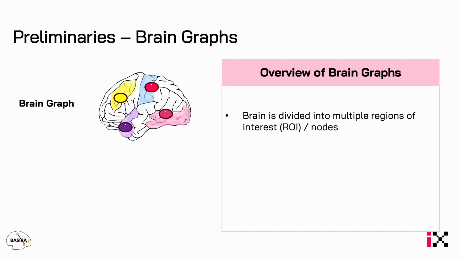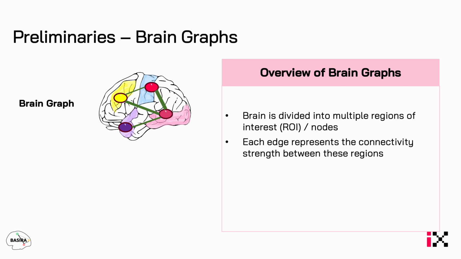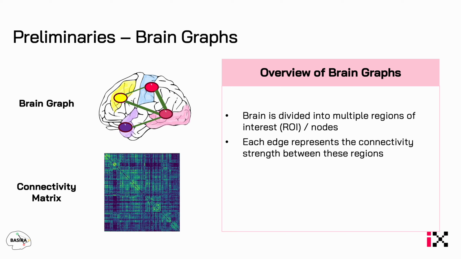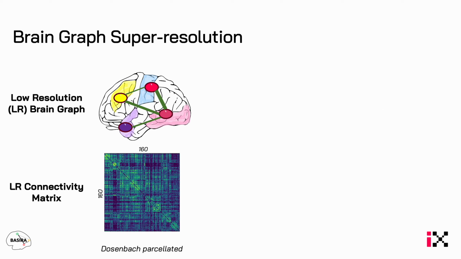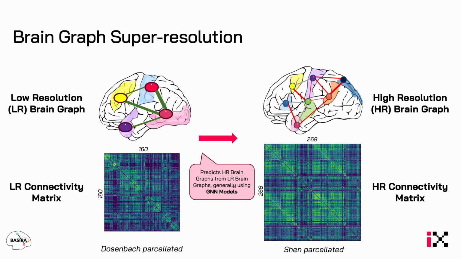A brain graph is created by dividing a brain into multiple regions of interest that also act as the nodes of the graph. We then create edges between these regions where each edge represents some connectivity information such as the correlation between neuronal activity, the difference between cortical thickness, and so on and so forth. This connectivity or edge information could also be represented as a connectivity matrix, which forms the adjacency matrix of the corresponding brain graph. Our task of brain graph super resolution then corresponds to predicting a high resolution brain graph from a low resolution brain graph.